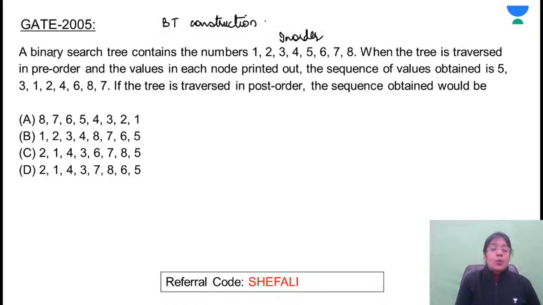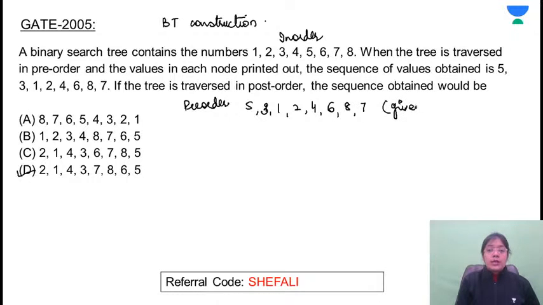When the tree is traversed in pre-order, the values in each node are printed out, and the pre-order sequence is given as: D is the correct answer. That's correct. So pre-order is given as 5, 3, 1, 2, 4, 6, 8, 7. In-order is given to you, pre-order is given to you. From this, you can construct the tree.